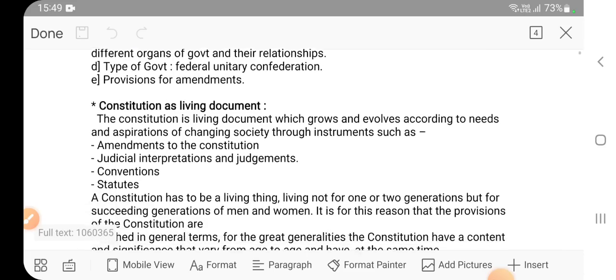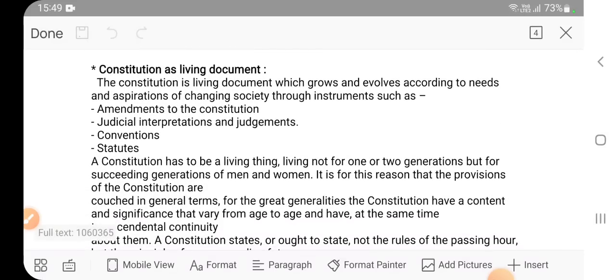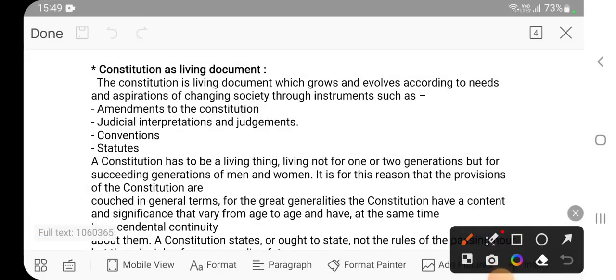Now there is a point: the constitution as a living document. It has come as a question in your Mains paper, GS paper 2, in your polity section, so we are discussing it right now. What do you mean by constitution as a living document? There are living beings and non-living beings.